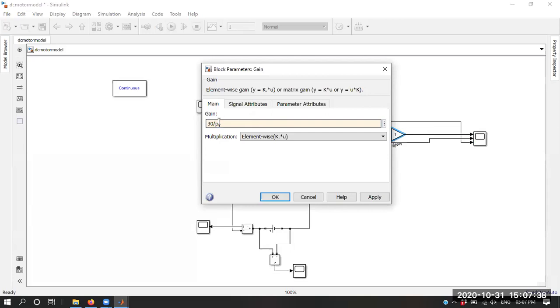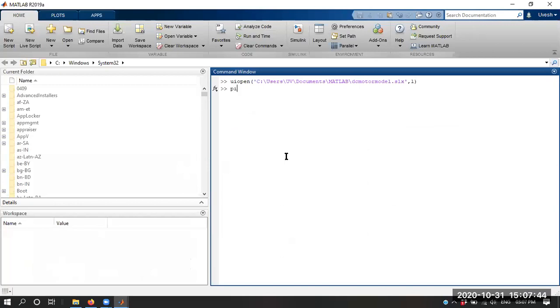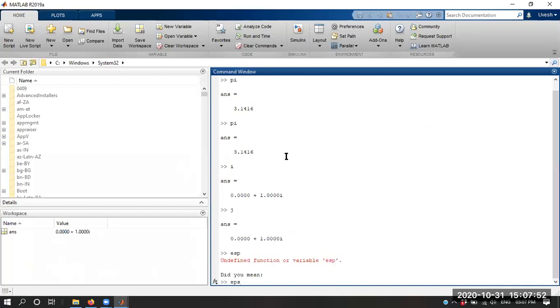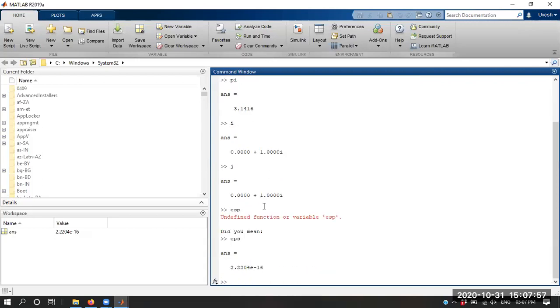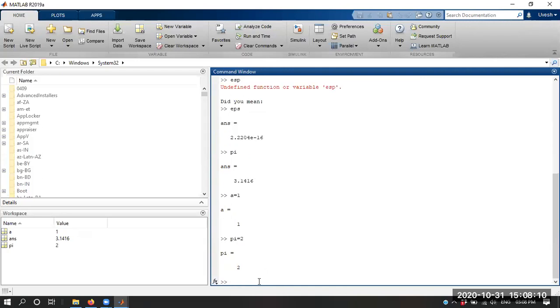Here you can see that instead of the value of pi, I am just writing pi. Pi is a predefined variable in MATLAB. Similarly, i, j and eps are predefined variables. If you enter pi, you will get the value of pi. But if I define a variable like a equal to 1, it is now a temporary variable and will be there in the workspace. And if you say pi equal to 2, then if I write pi, it will give me the value 2, not 3.14.